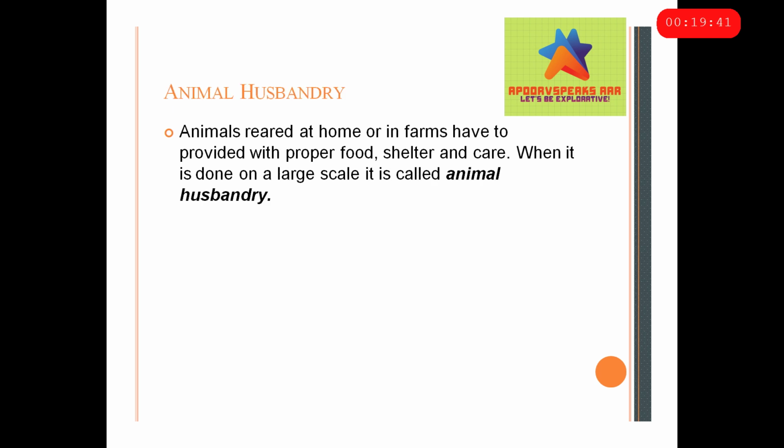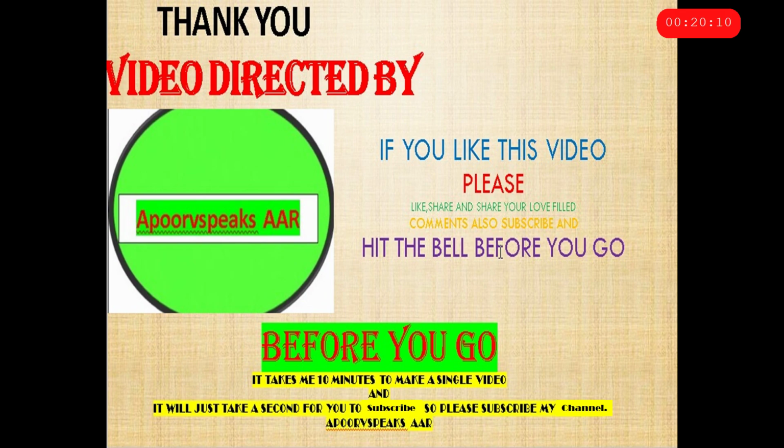Now the last topic that needs to be covered is animal husbandry, which is when animals are reared, like cow for their milk, chicken for their meat, etc. So when animals are reared and taken care of on a large scale to get their animal products or foods or for reproduction or any other thing, it's known as animal husbandry.